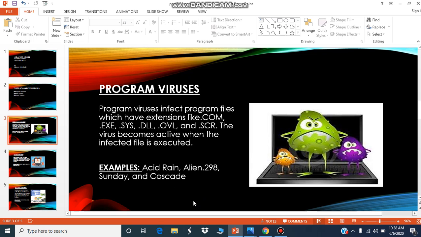Means to say that these viruses infect executable program files with extensions like you can see .com, .exe and so on. These programs are loaded in the memory during execution, taking the virus with them. And thus the virus becomes active in memory, making copies of itself and infecting and destroying files on disks. And the examples you can see are Acid Rain, Alien 298, Sunday, Cascade and so on.